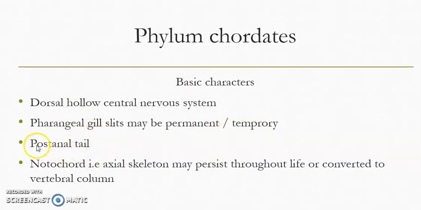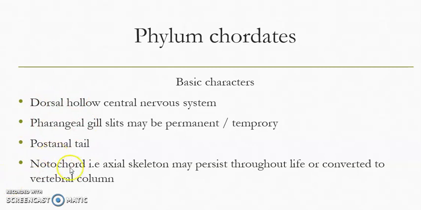Post anal tail. A tail is present just after the anus. Post means after, and anal means anus. So this is the tail that is present just behind the anus, and it is either present or absent. In the case of humans, this tail is absent, but in all the other vertebrates it is present. For example, fishes, amphibians, reptiles, birds, and also most of the mammals.